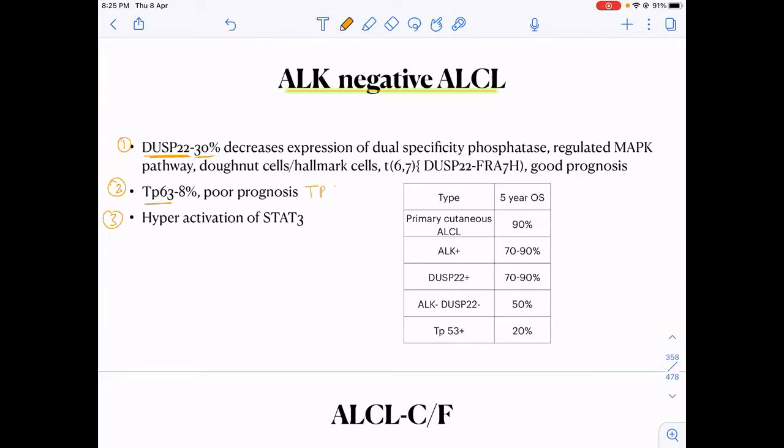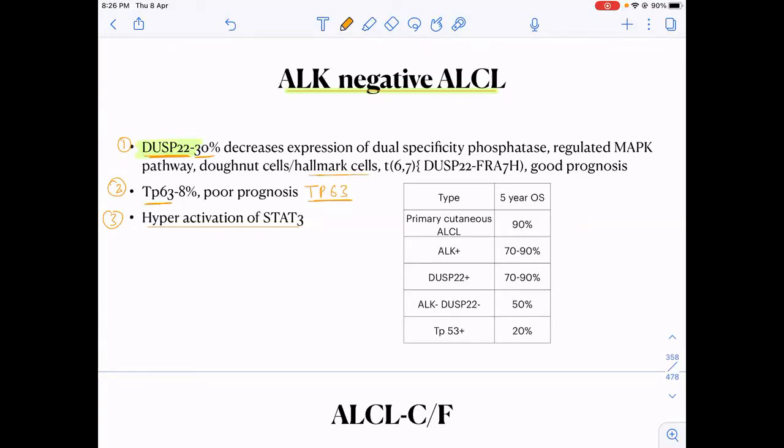Just like TP53, this is TP63. And the third one is hyperactivation of STAT3. So why this subclassification? Because they say that the ALK negative ALCL, which carry this DUSP22, has a prognosis as good as ALK positive one. That is why it is important.